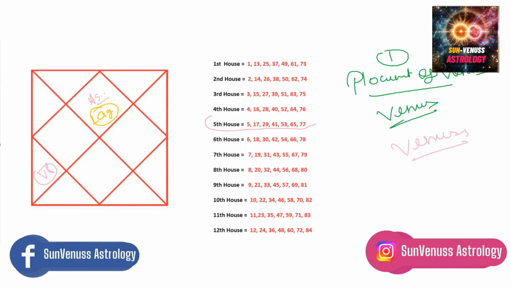Now this could also be marriage, right? For some of you, for example, if you have Venus in the 5th house, at the age of 29 you could get married to someone. That could also be possible, right? Then let's take more examples.